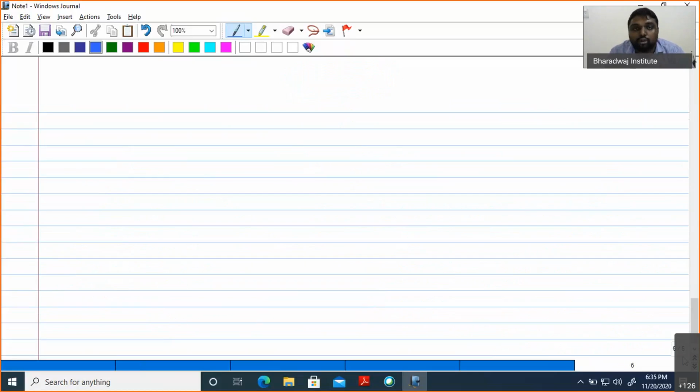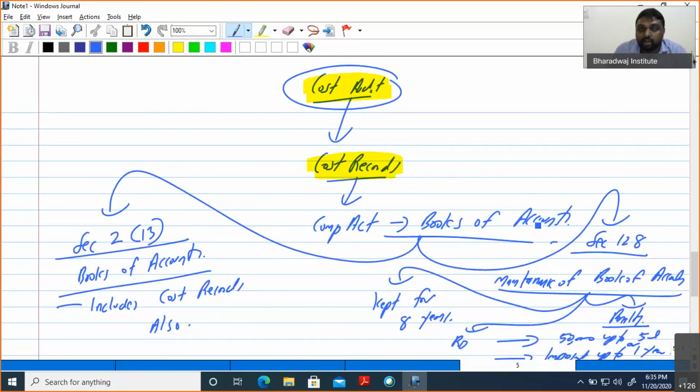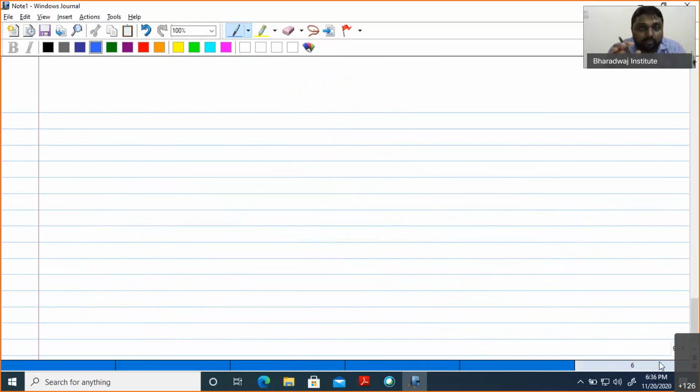Now we will go for the main area. We have understood that if you want to do a cost audit, you should have cost records. What are cost records? They are a part of books of accounts. We also discussed the provisions of books of accounts. Now we will go for the main thing. Before making a company applicable to cost audit, it is mainly based on applicability of cost records.